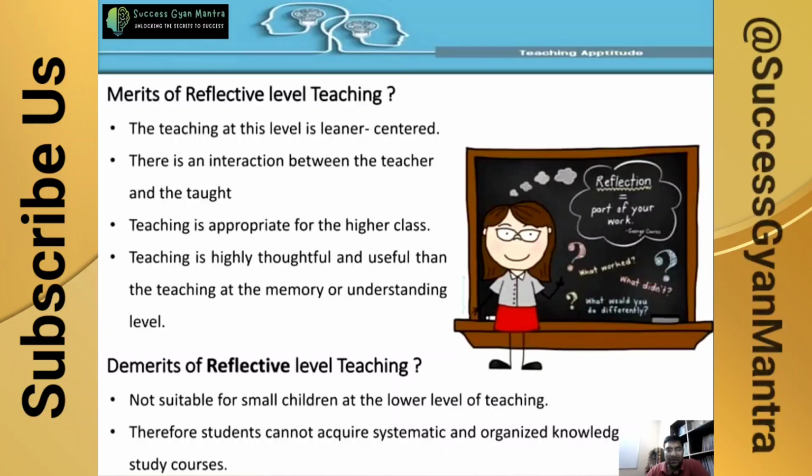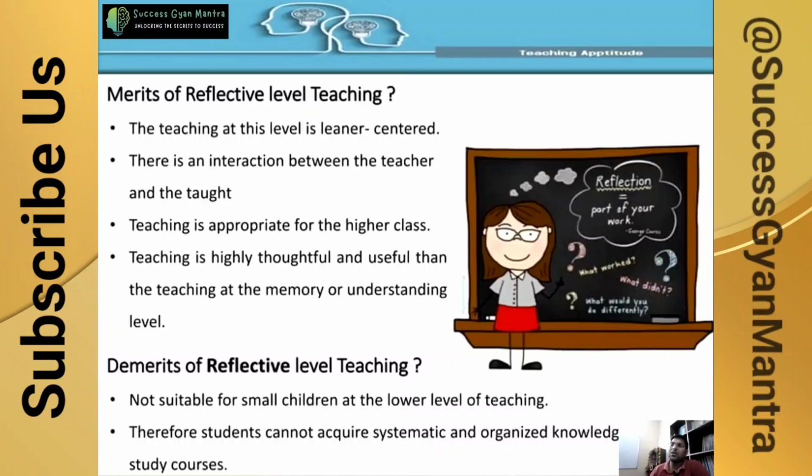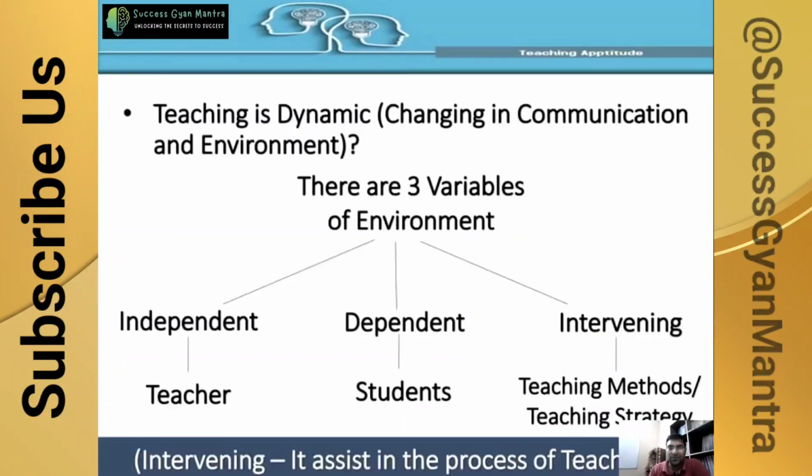And what are the demerits? The demerits of the reflective level of teaching are that it is not suitable for small children at the lower level of teaching, where revision and repetition are required. Therefore, the student cannot acquire systematic and organized knowledge for their study course. There is no systematic procedure followed. Whatever problem occurs, any social problem, any research, we carry it out. There is no systematic organized structure, procedure, syllabus or curriculum. They are just learning from practical things and real life problems.